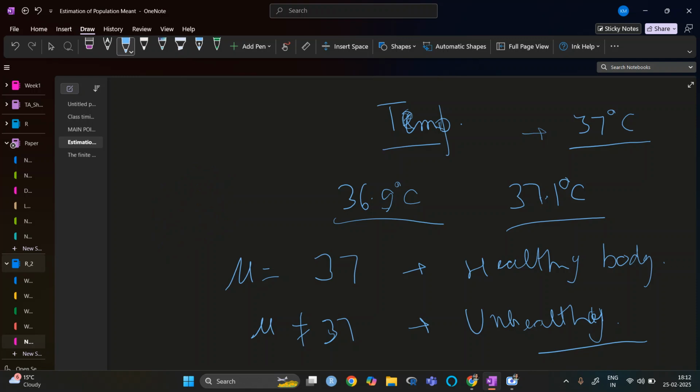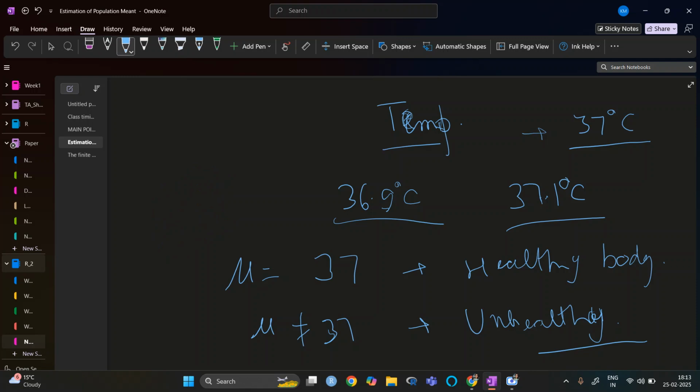Also, the thermometer we have is in degrees Fahrenheit. If it is 98, we say it is a healthy body. But once it is 100, we say that this person has a little bit of fever. Once it is 3 more, like 101, we say that this person has a high fever.